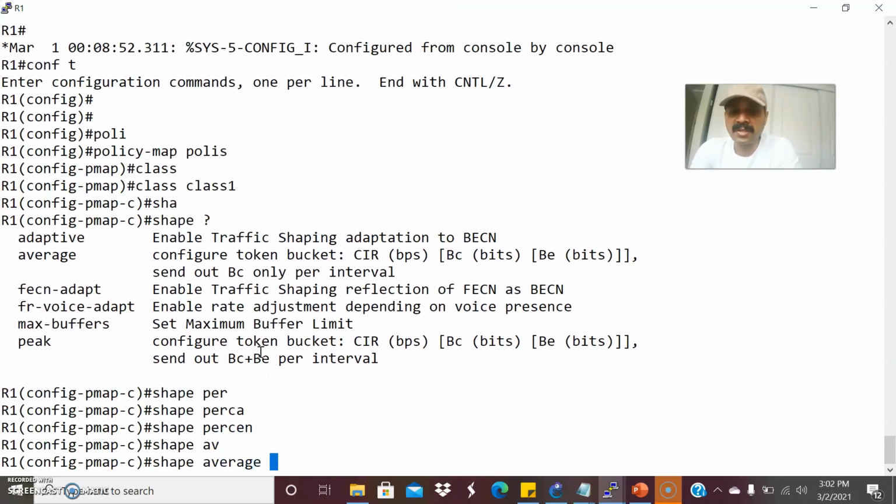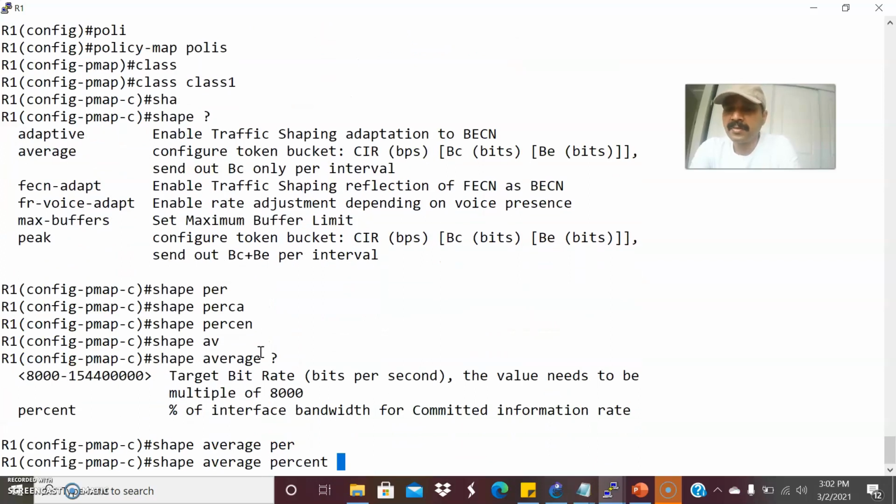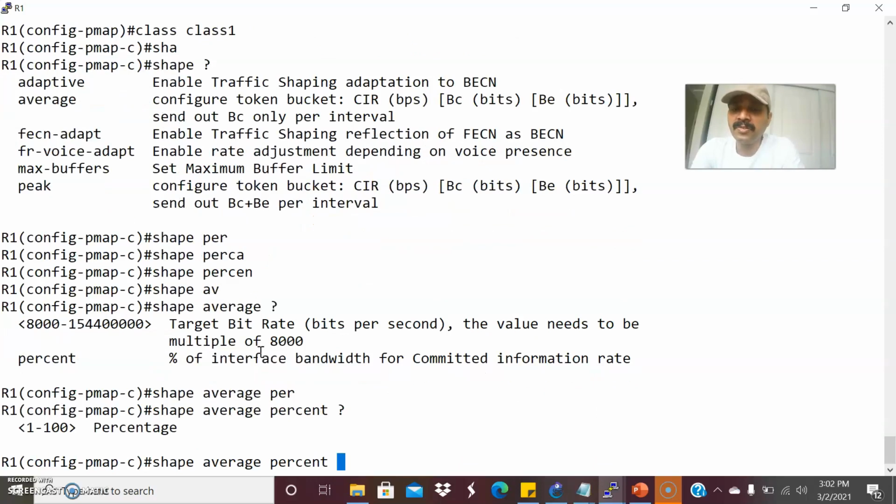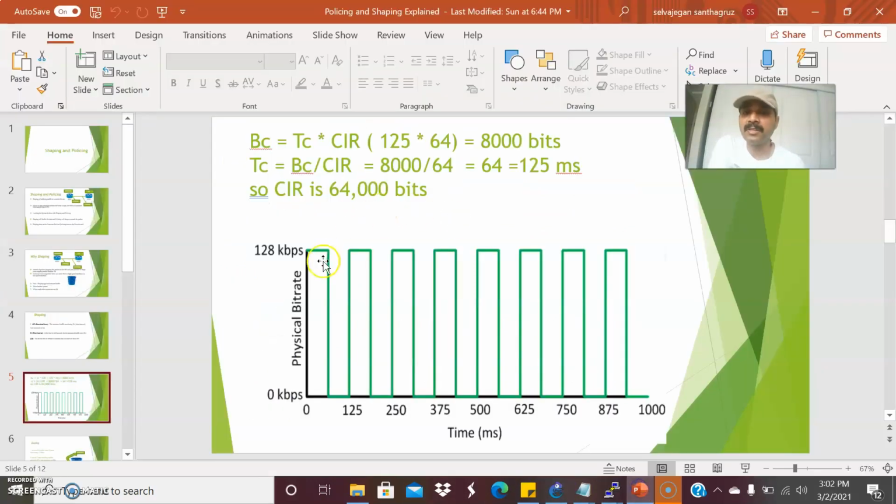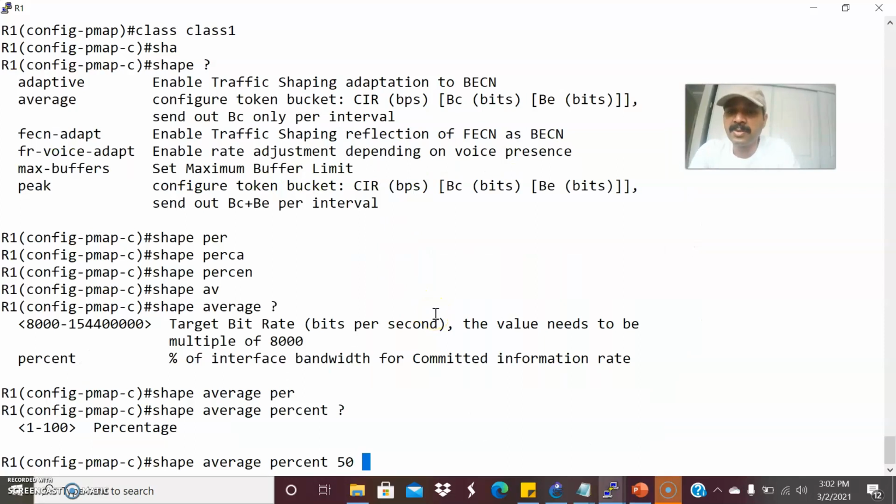Shape average, and the command is percentage. So shape average percentage, then we have to specify the percentage. So 50% of the traffic. So total 100% is, if you are utilizing, 128. So only 50% of the time I'll be sending the traffic. So it will be calculated as 64 kbps. So I'm giving 50% of the traffic.